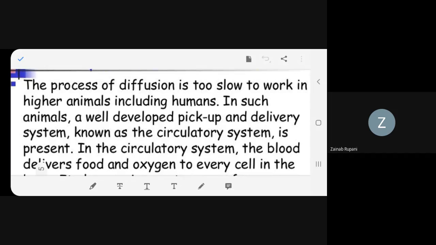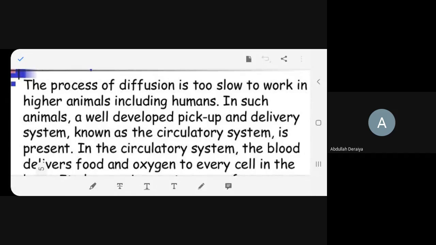What is it called? Circulatory. From the nose we breathe, then the air goes to the lungs. It has oxygen-rich air. From the lungs it goes to the heart as oxygen-rich blood. Now you understand that it reaches all parts of the body. It is transporting, it is circulating.